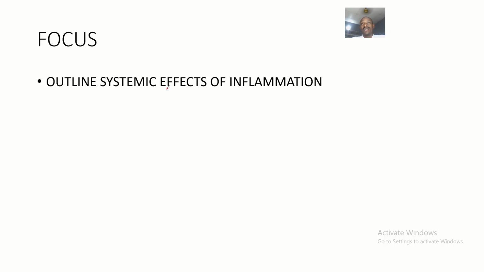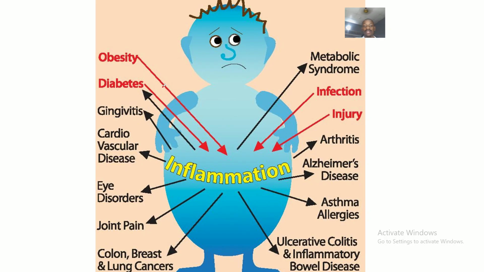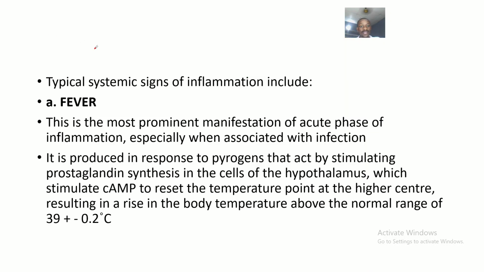The question was actually asked in an exam. The students were asked to outline the systemic effects of inflammation. You can see different disease conditions that can cause inflammation, but here we're trying to outline the effects. So we say that typical systemic signs of inflammation include, the first one that we have, what?